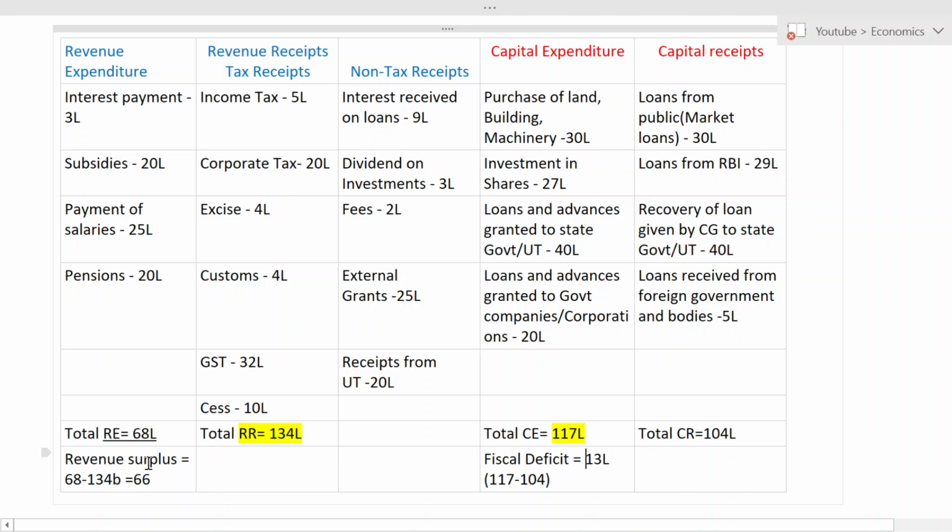See, whenever my income is more than expenses, I will get revenue surplus. When will I get revenue deficit? I'll tell you. When my expense is more than my income, that is receipt, we will get revenue deficit.